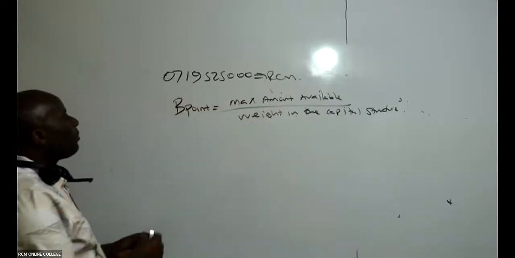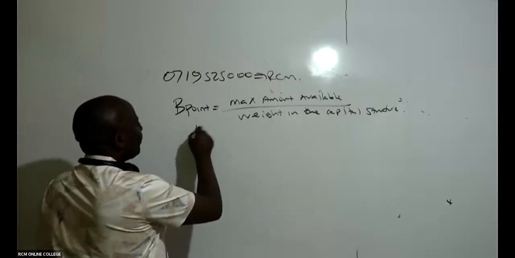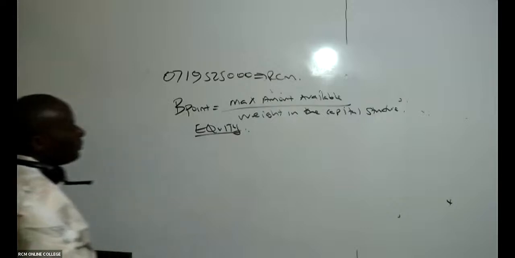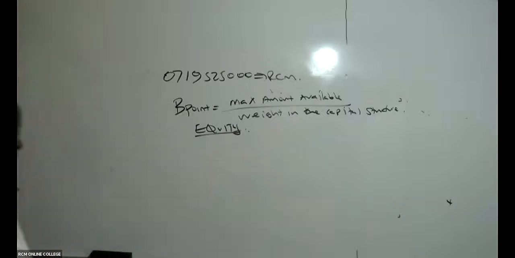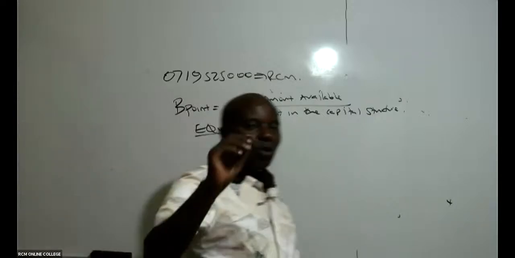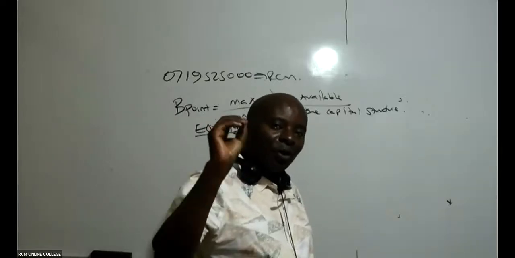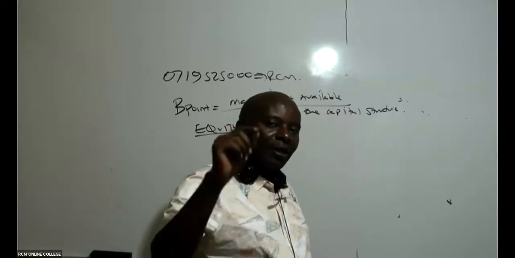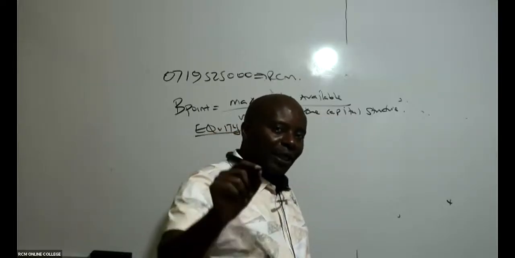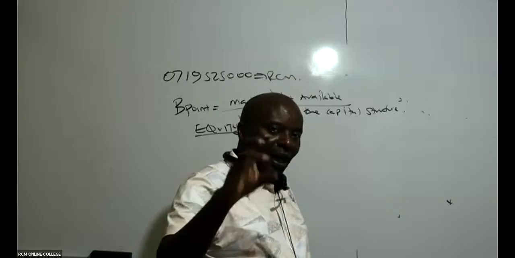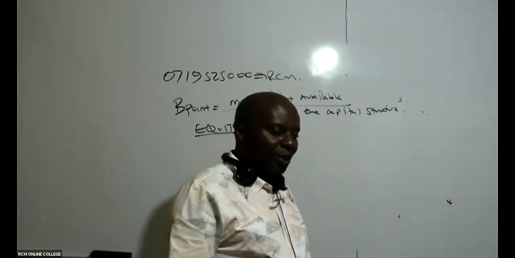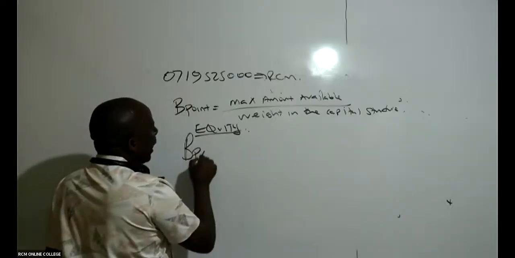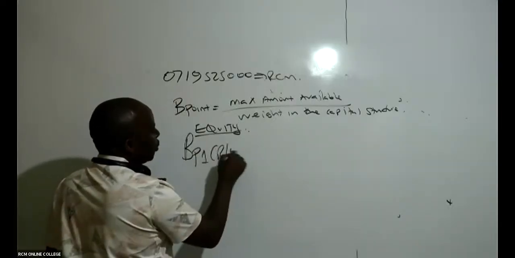And we shall get the breakpoint for equity, and for debt. So remember, for equity, you've got two things. You have retained earnings and you have ordinary shares. So for equity, you must give us a breakpoint for retained earnings first, since it is cheaper, and then a breakpoint for the ordinary shares. So come here and give me BP1, retained earnings.